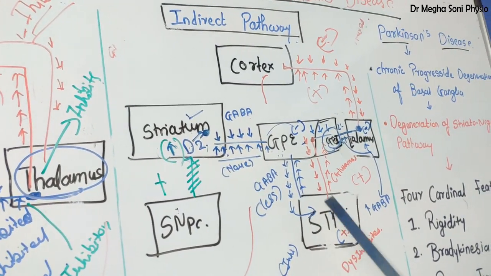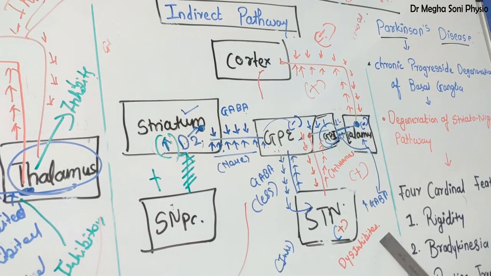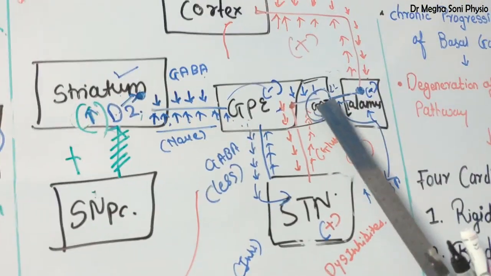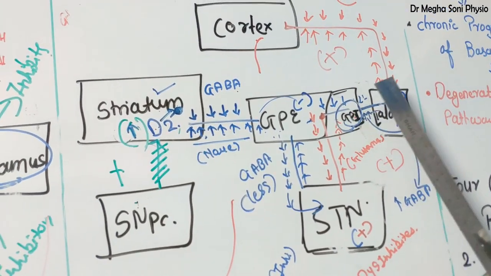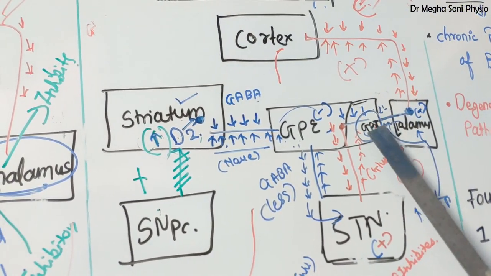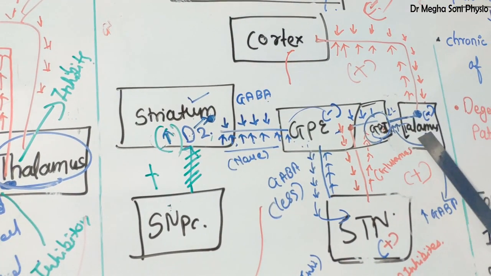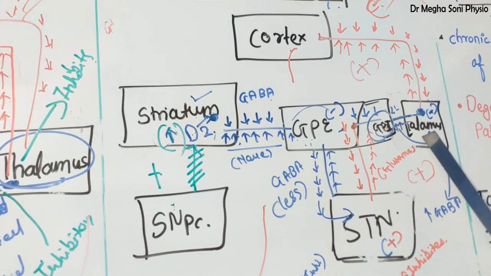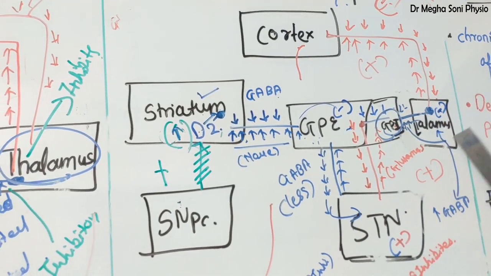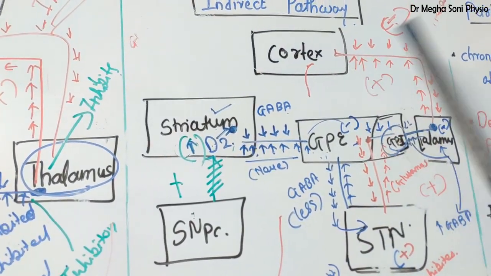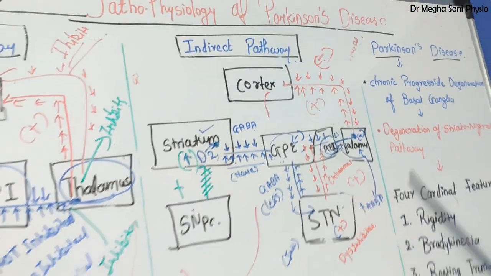As it secretes less, this subthalamic nucleus is disinhibited or facilitated. So it secretes more and more GABA over GPI. Fine. So this GPI is being stimulated. So this GPI secretes more GABA over the thalamus through the pallidothalamic fiber, and this thalamus is inhibited and it sends an inhibitory signal to the cortex. So what will it do?